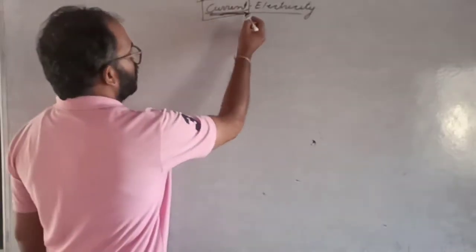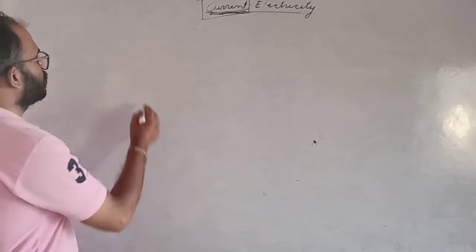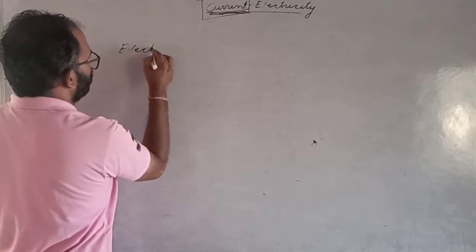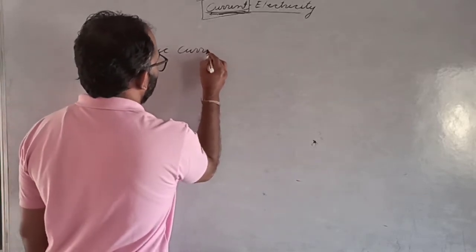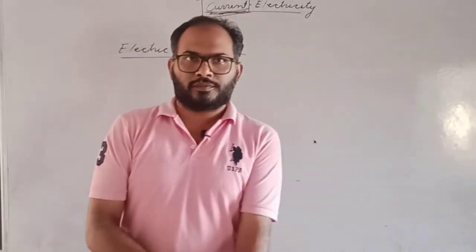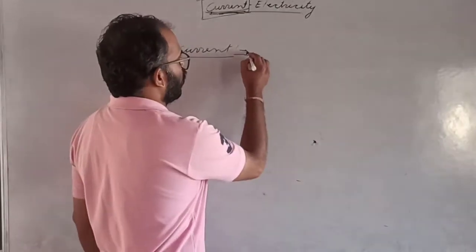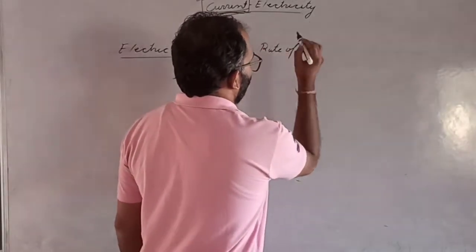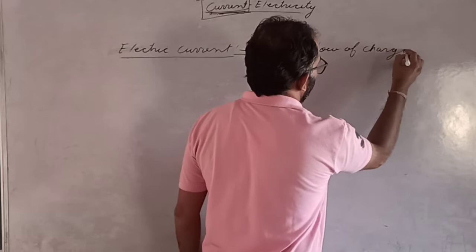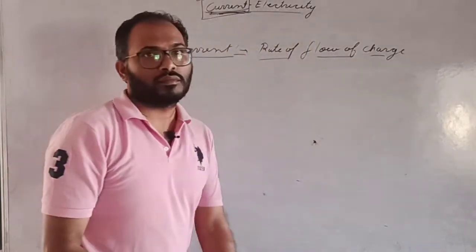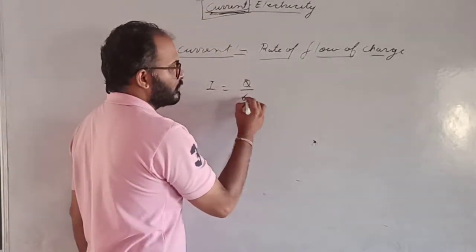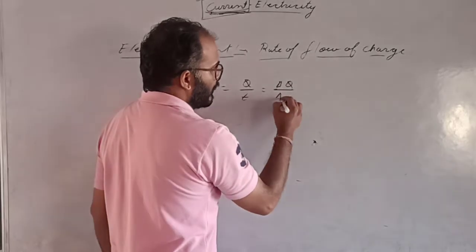Now we discuss the electric current. Electric current is the rate of flow of charge. It is defined as the rate of flow of charge. Is that clear? That means I will be defined as Q by T or dQ by dT.